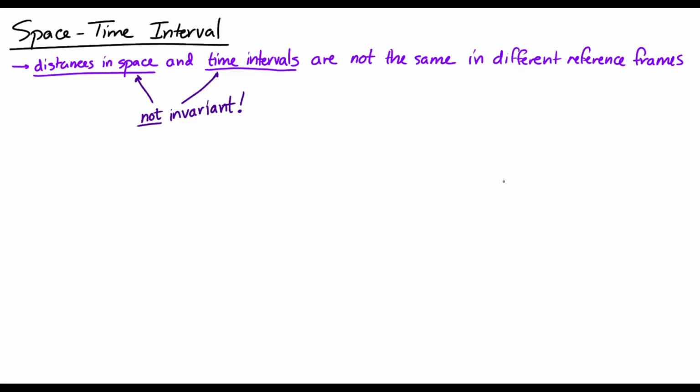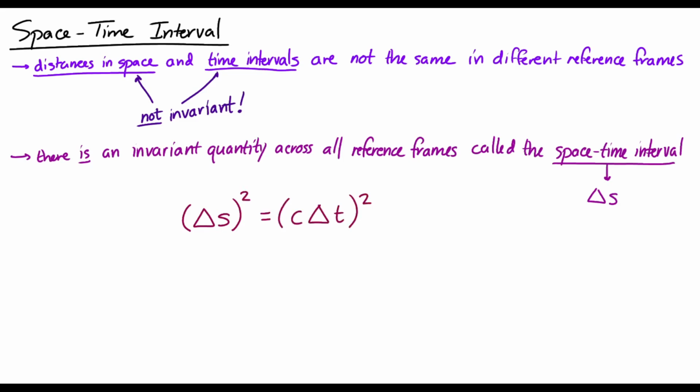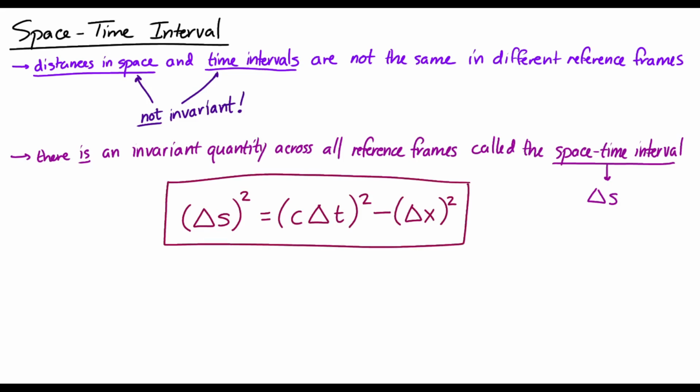But there is an invariant quantity across all reference frames, and that's called the space-time interval, and it's represented with a delta S. And the mathematical definition of the space-time interval is that the space-time interval squared is equal to c times the time interval squared minus the space interval squared. So this space-time interval, again, is invariant. It's the same in all reference frames.